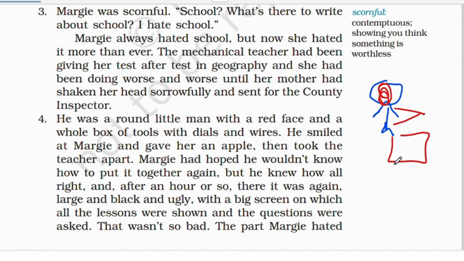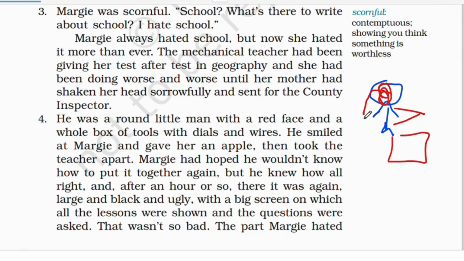He smiled at Margie and gave her an apple and took the teacher apart. So he took the mechanical teacher apart. Now Margie had hoped that he wouldn't know how to put it all together. She thought, this mechanical teacher is a waste, he has been giving me so many geography tests to do and other stuff.